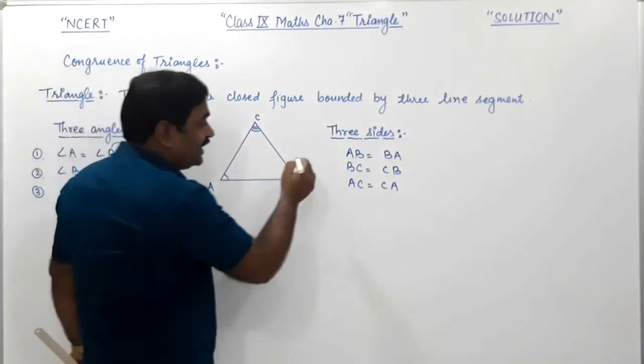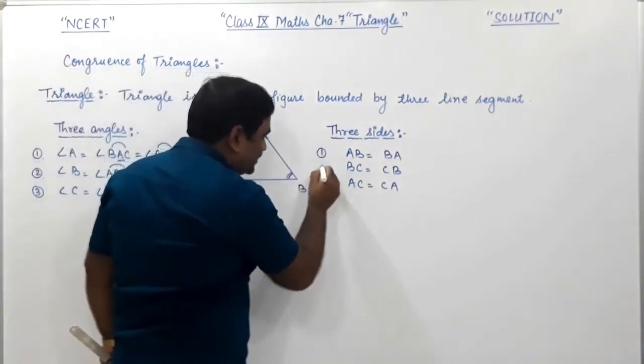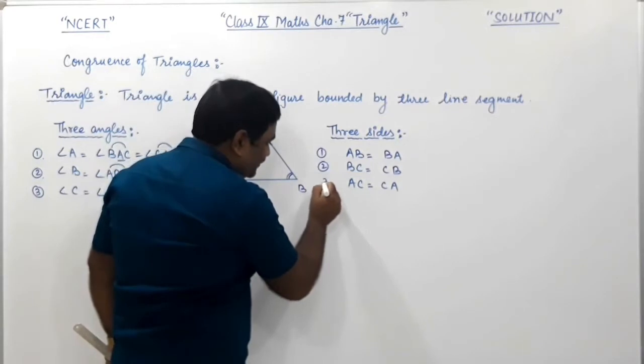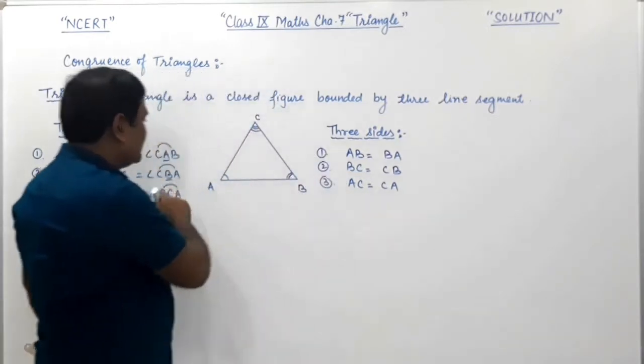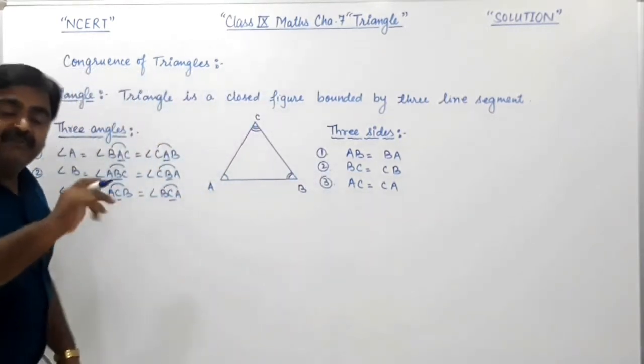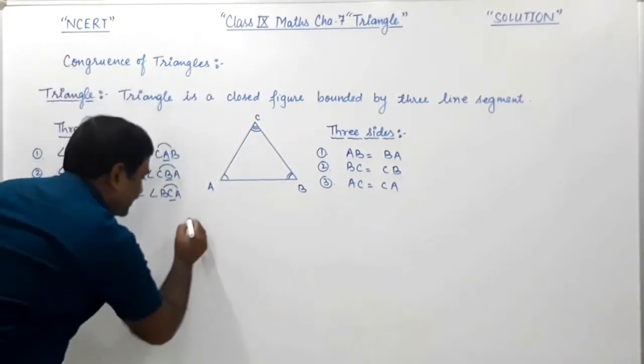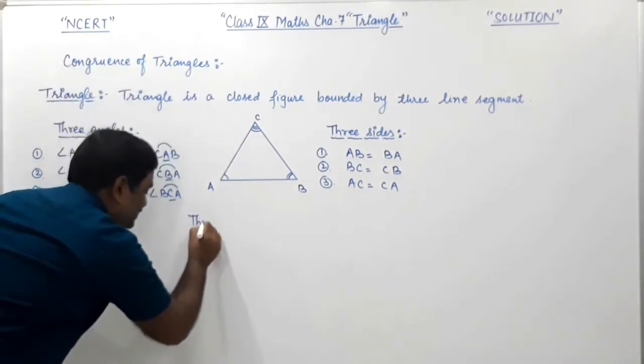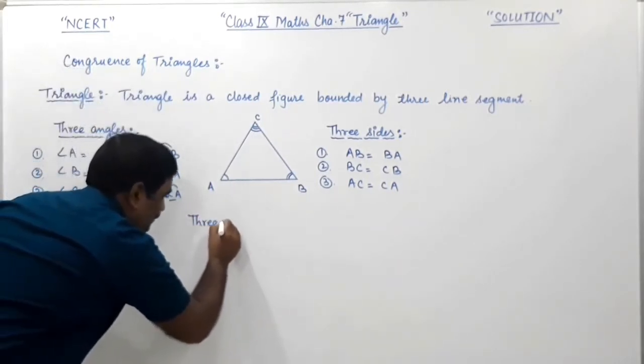So what we have read is that there are three sides, three angles, and there are three vertices also, right?